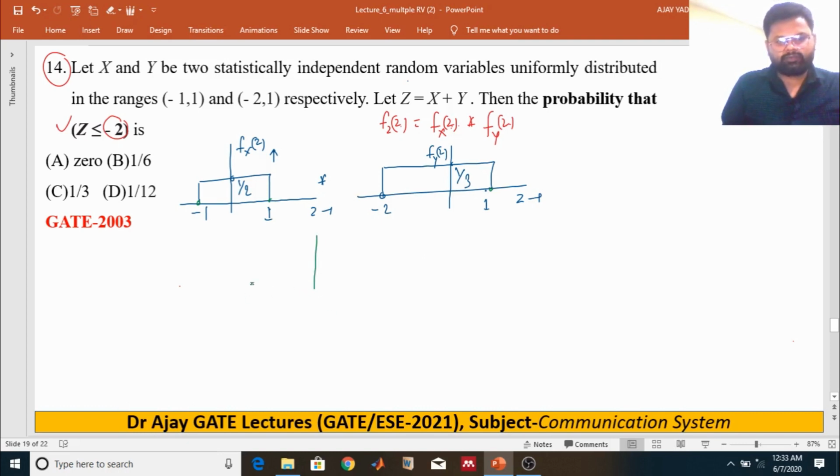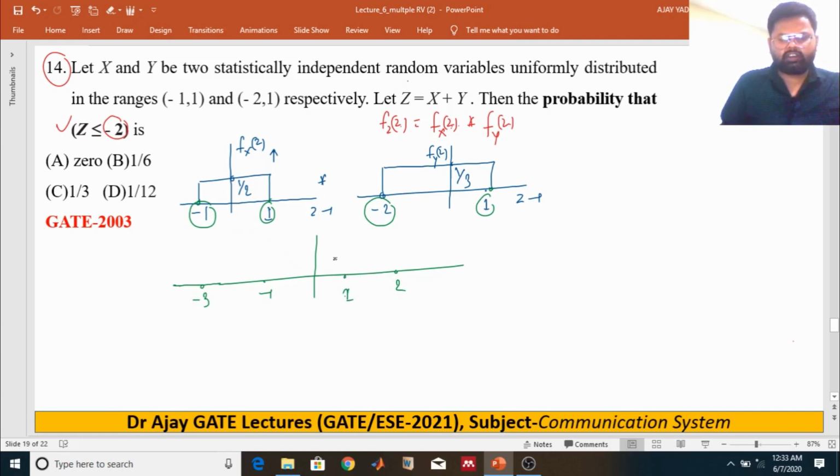The upper limit is 1 and 1, so it will be 2 over here, and the lower limit is minus 1 and minus 2, so it will be minus 3, and minus 1 and minus 1 will be the limits over here.